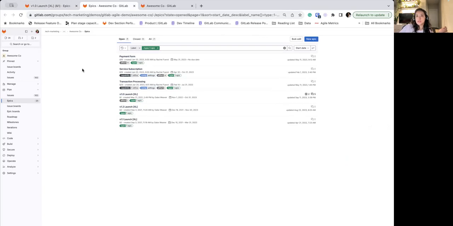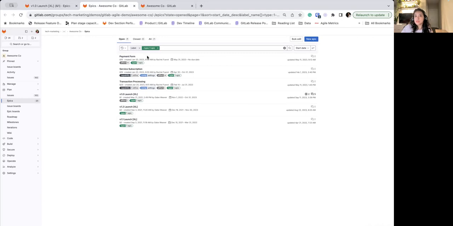The other thing that is a recommendation is to put these large initiatives all together in the same group. That just makes it easier to know where to go to find them. Unfortunately, today, the move operation is not available. So when you create an epic, that's its home. And if you want to move it somewhere else, you have to close it and open it again. That's something that we'll be working on in the next few months, so you can expect to see that coming soon.